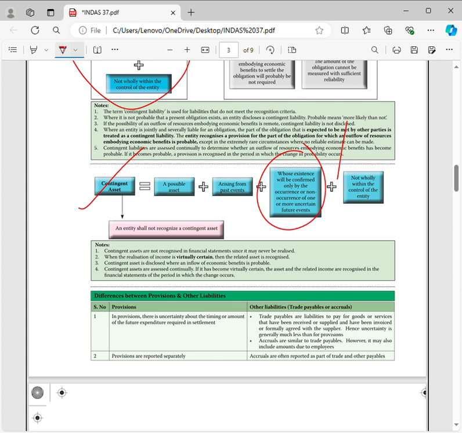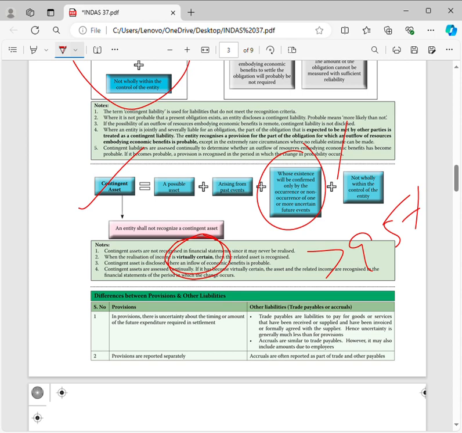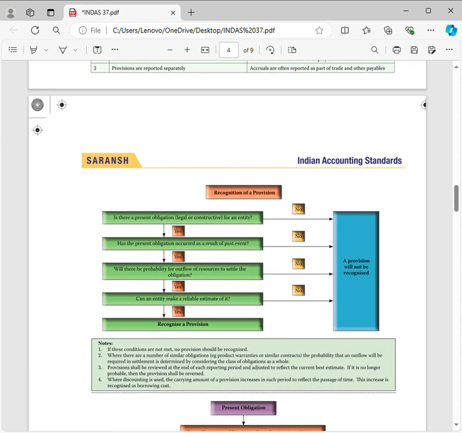If the inflow of resources is virtually certain, meaning more than 95%, it is no longer a contingent asset; it becomes an asset, so we will recognize it as an asset.